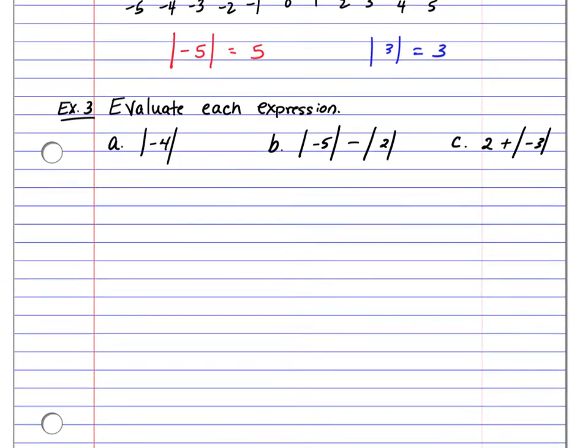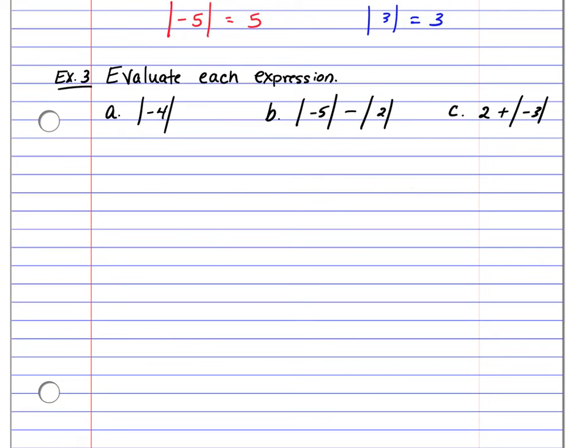So the next set of homework problems are going to have directions like this. They're going to say evaluate each expression. And notice that there are absolute values in there, but it's also an order of operations problem. So letter A just says the absolute value of -4. That just means how far away is -4 from 0. So our answer would be 4.